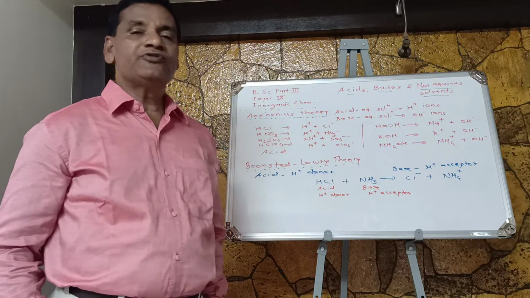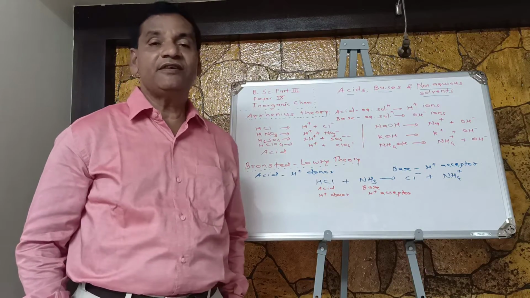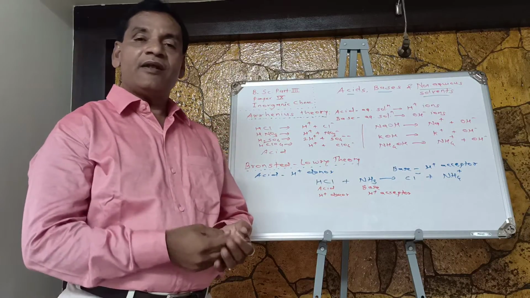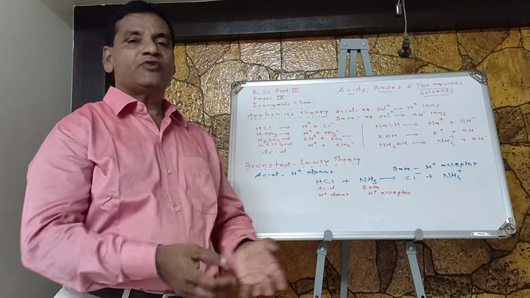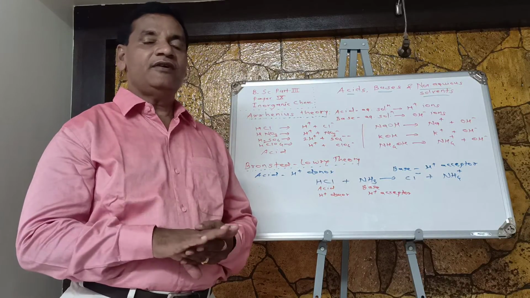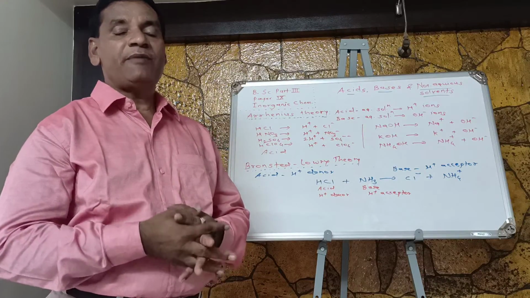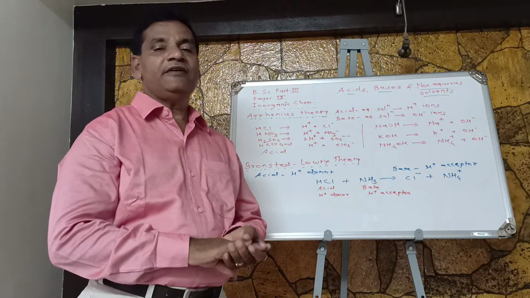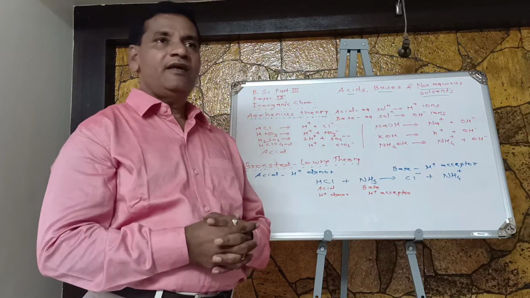Such chemical species are known as acids. And bases are bitter in taste, they react with acids to form salt, and they turn red litmus paper into blue color. So these were earlier assumptions regarding acids and bases.